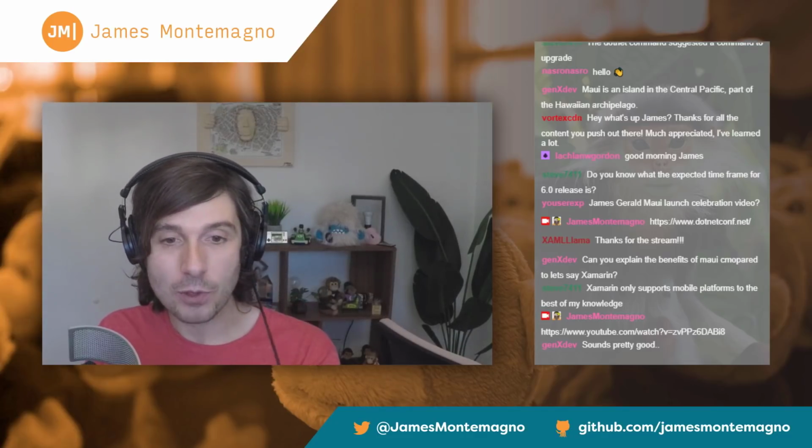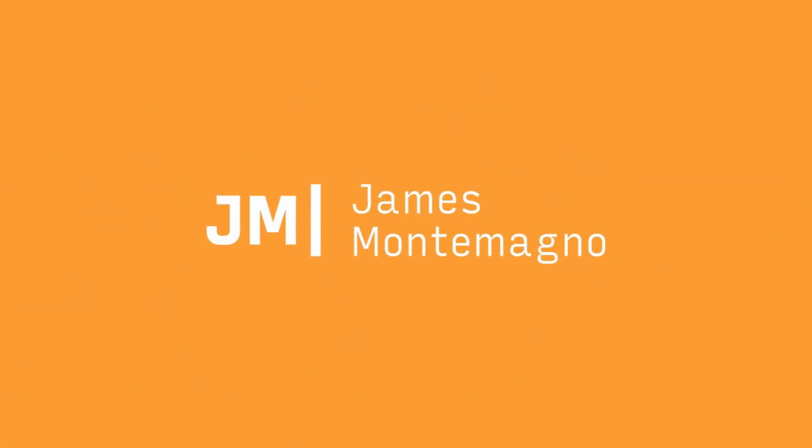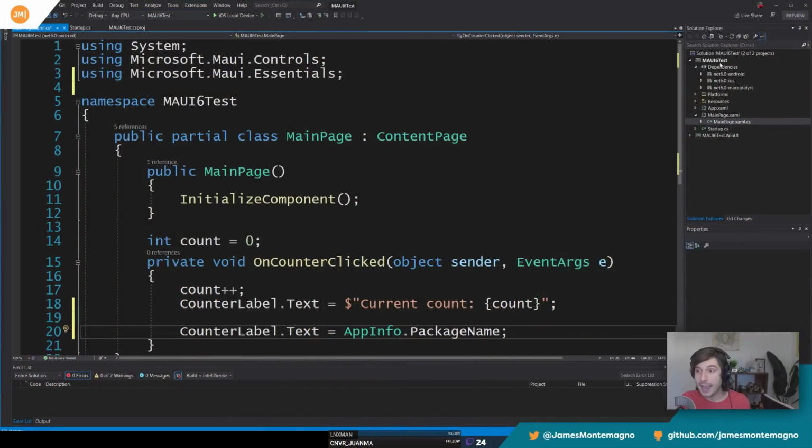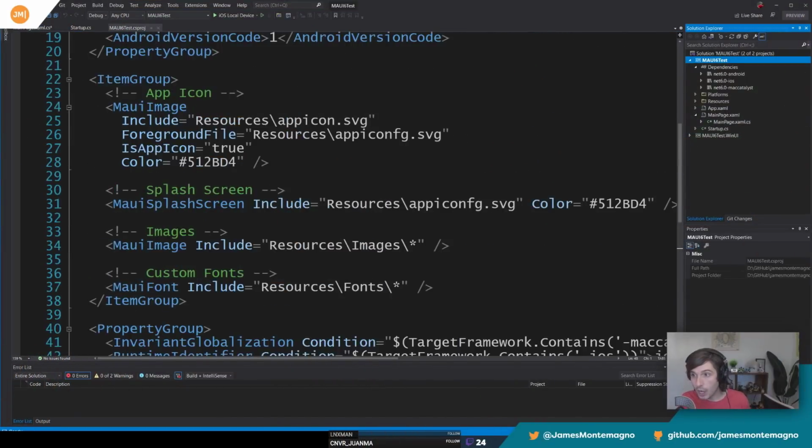So for example, if I toggle over here, you'll notice that I have just one project for iOS, Android, and macOS. So first class support for mobile and desktop. And here's a WinUI project for Windows. But I have Android, iOS in here, and I can actually toggle between iOS, Android, and my different devices and simulators.